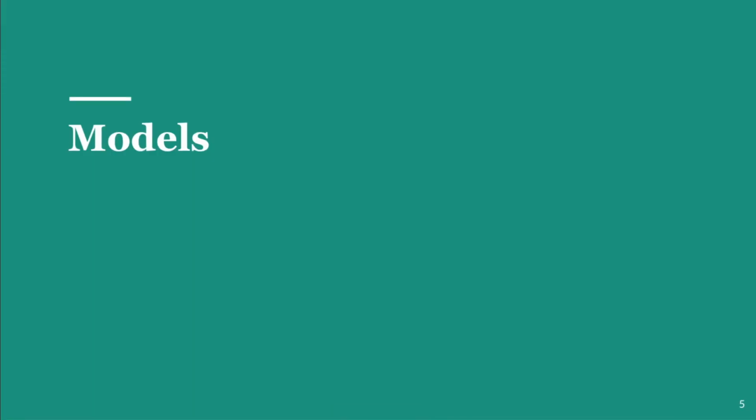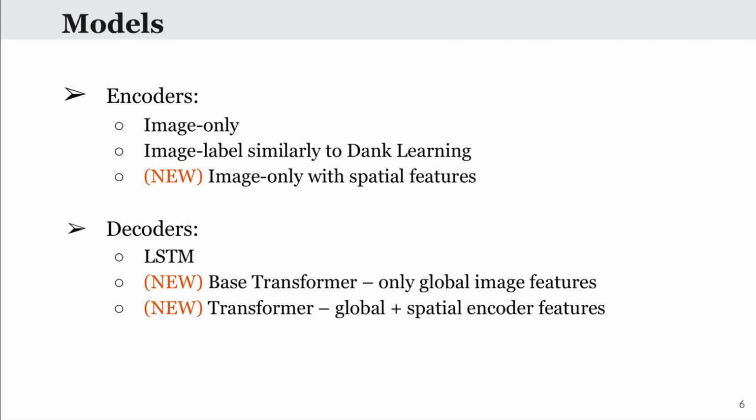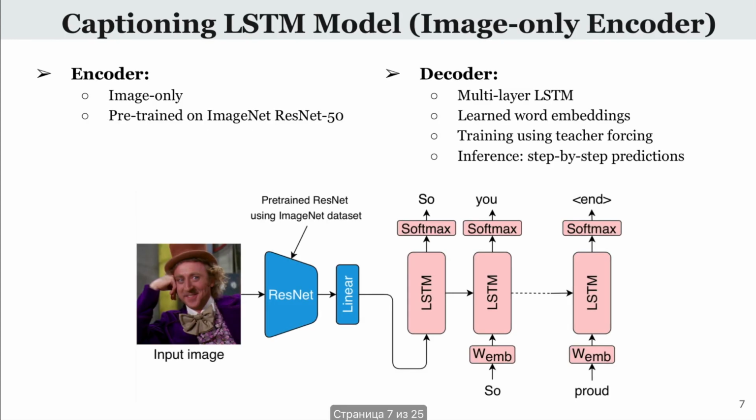Now let's talk about the models. In this work, we compare different types of encoder and decoder architectures. For the encoders, we study image-based and image-label encoders, which accept either only an image or an image and a short text label, similarly to the Deep Learning paper. Also, we implement an image-only encoder with spatial image features. For the decoders, we compare a baseline LSTM-based model and 2 models on transformers that accept either only global or global and spatial image features.